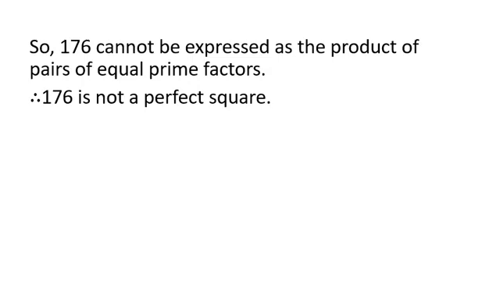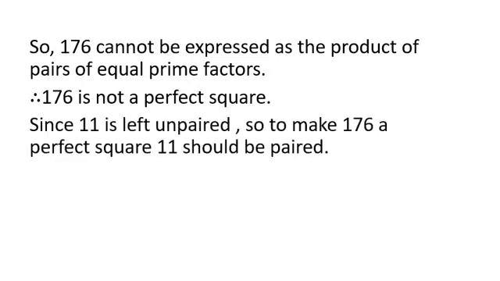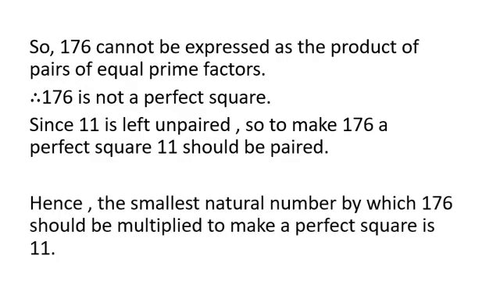Now we need to make it a perfect square. How can we make it a perfect square? By multiplying, or by completing the pair of 11. Since 11 is left unpaired, to make 176 a perfect square, 11 should be paired. So the smallest natural number by which 176 should be multiplied to make a perfect square is 11. So after the prime factorization, if any one number is left unpaired, then we need to pair that number so as to get a perfect square number.